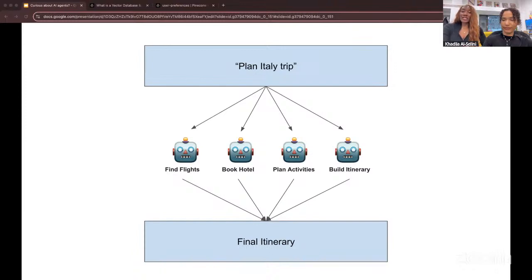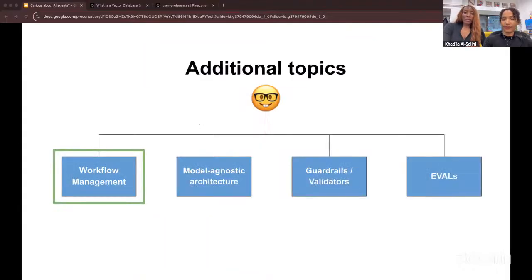We don't have as much time in this session to go into this much detail, but that's why we're setting up a workshop for you to come and build with us and learn these principles intuitively. During this workshop, we'll build upon the principles we've already shown you with one agent and move on to additional topics that can help you build resilient multi-agent systems, such as workflow management. So this goes into how you coordinate your agents to achieve a particular task. And it could include things like having an orchestrator agent to coordinate multiple agents and complex tasks.